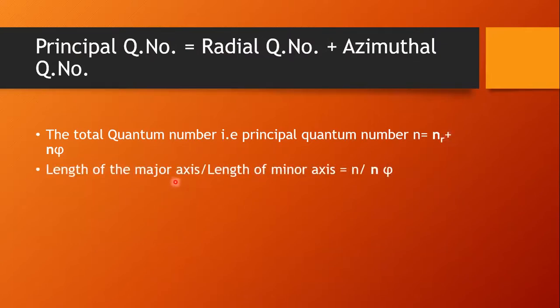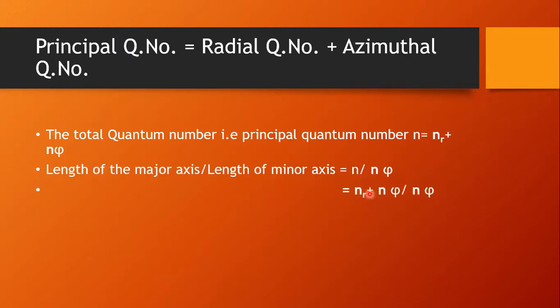The length of major axis upon length of minor axis equals n upon n phi. The length of the major axis is represented by the principal quantum number n, and the length of the minor axis is represented by the azimuthal quantum number k, otherwise n phi. So n upon k we can say, or n upon n phi. But in place of n, what can we substitute? nr plus n phi.